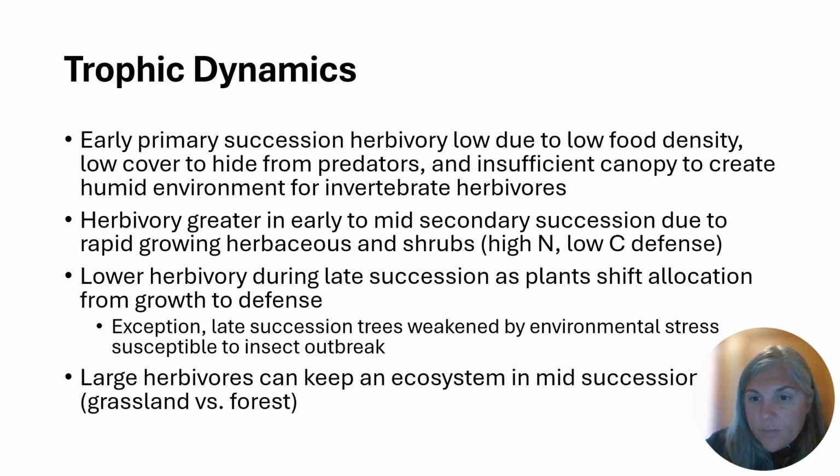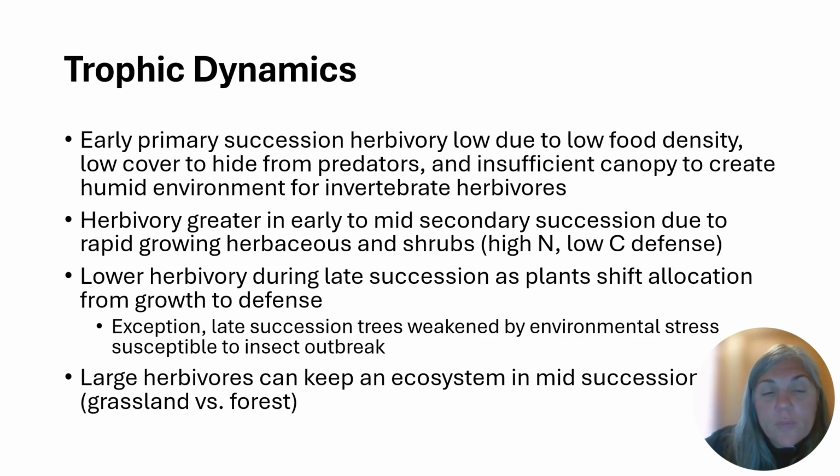Another aspect important to think about is trophic dynamics. In early primary succession, herbivory tends to be low because there's low food density. There are not very many plants. There's not a whole lot to eat. Also, if there aren't that many plants, for herbivores there's not really a lot of places to hide from predators, so they're more vulnerable if they're grazing or eating in an early succession ecosystem. There's also insufficient canopy to create a humid environment that is favorable for invertebrate herbivores.